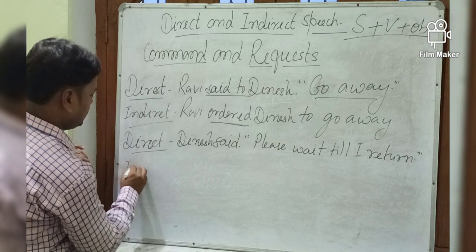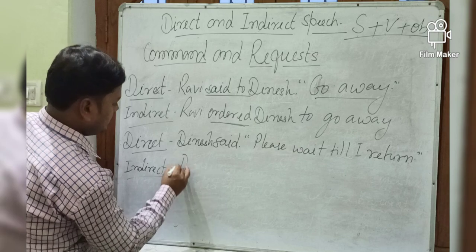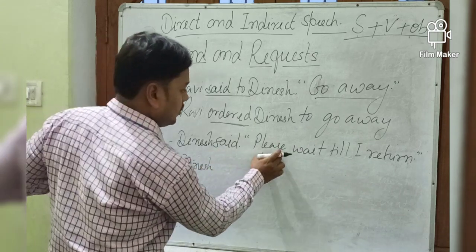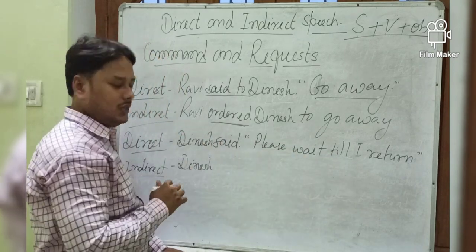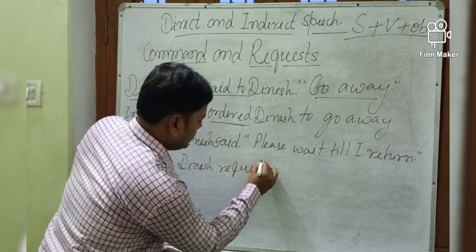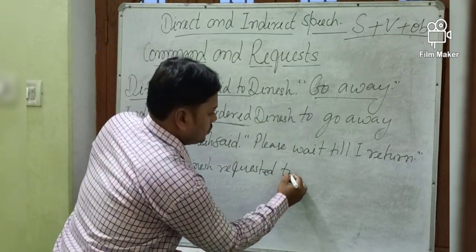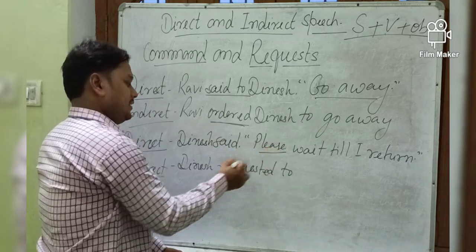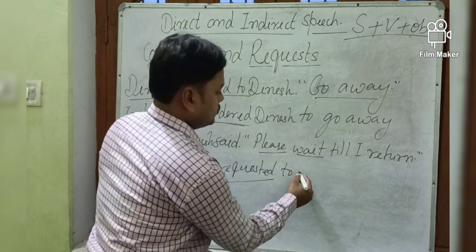Indirect: Dinesh said, now this is what? Please wait. Of course you can see Dinesh is requesting, so you can write down Dinesh requested. Same infinitive, requested to. Please here, when it is written please, that is already changed into requested, so that is removed. Now comes the verb, to wait.